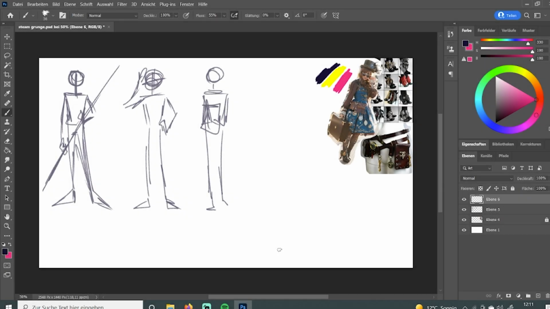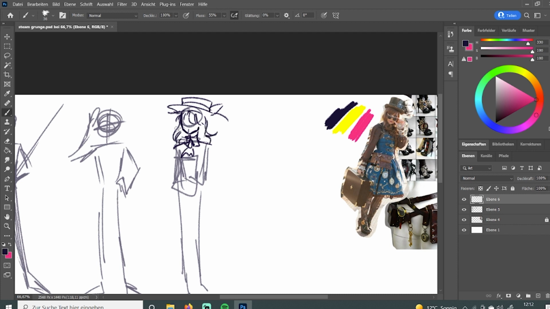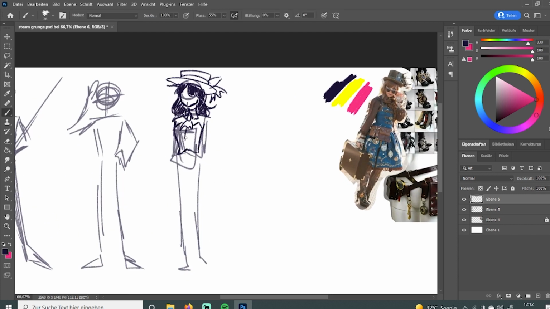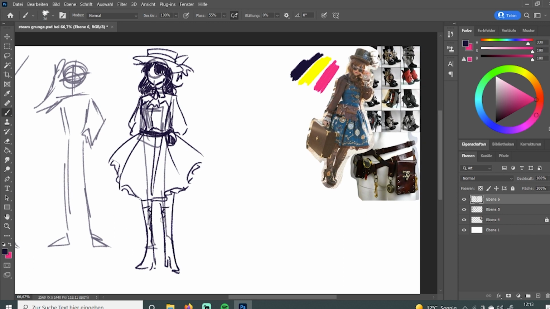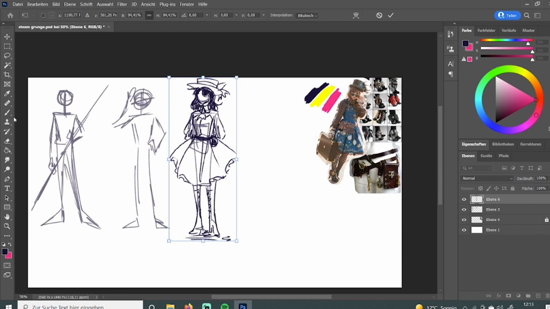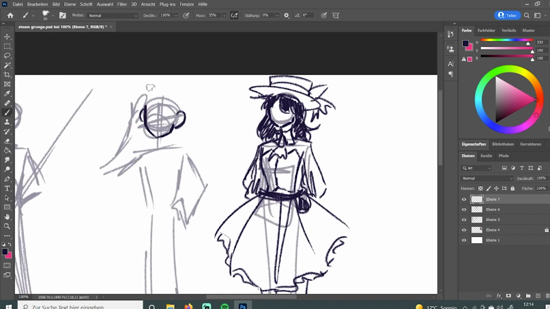So right off the bat, I had 3 general ideas for the steam grunge theme. My 3 ideas were either a scholar, a technician, or a warrior type character. I really liked the scholar one, but I just didn't like the idea of using bright neon colors for that character.